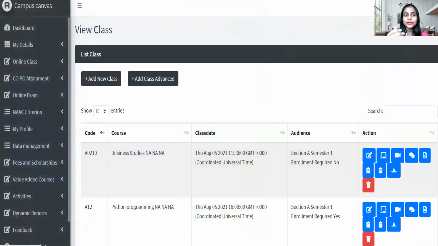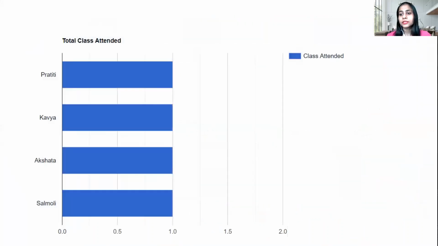Next thing is, here we have the option of scheduling the online classes. We can go to online classes, we can schedule the classes, and students can easily see those classes in their app. Then again, we have the concern related to the attendance. Here I was surprised to see that total attendance and class attendance options are also there, two different features. One where we can see the attendance for that particular class, and along with that, we can see the attendance for the entire course also.